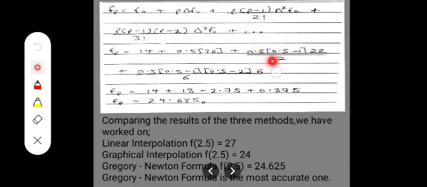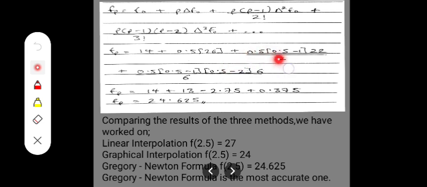2 factorial is just 2 times 1. Now plus the next term we have p, which is 0.5, p minus 1 is 0.5 minus 1, p minus 2 is 0.5 minus 2, and delta cube f of 0 gives 6, divided by 3 factorial, which is 3 times 2 times 1, that is 6. So when we calculate this, we write 14, 0.5 times 26 is just half of 26, which is 13.